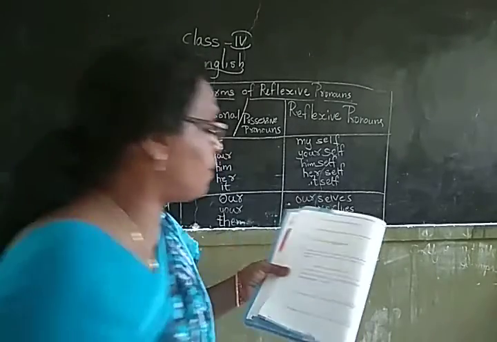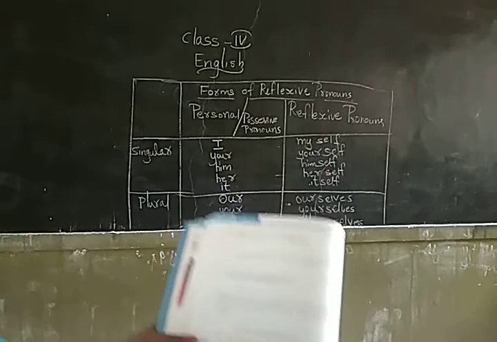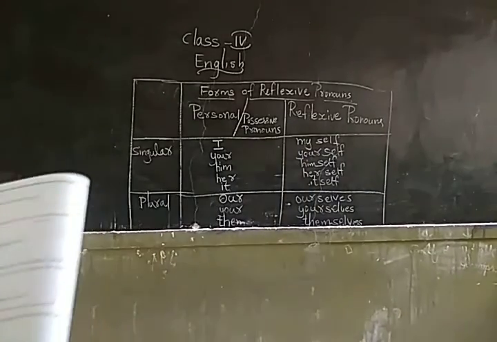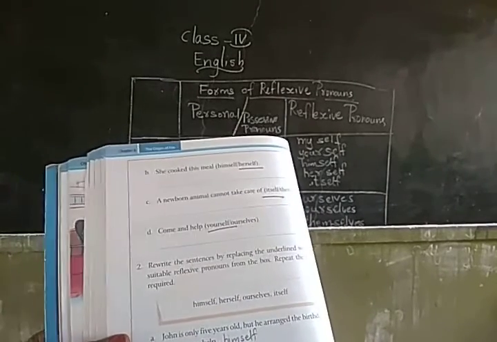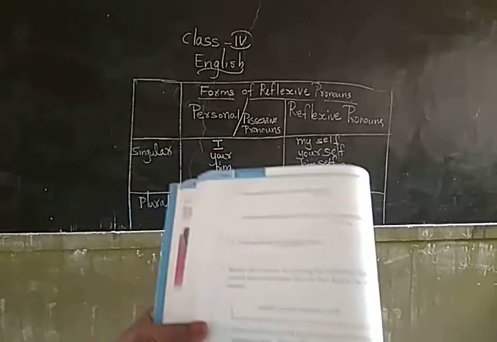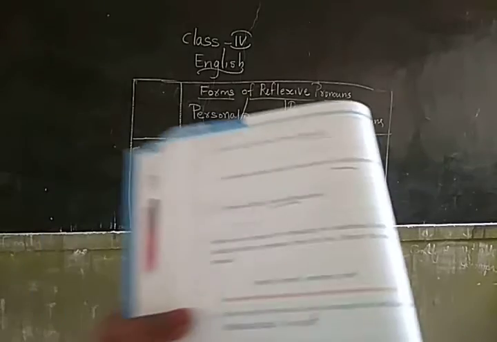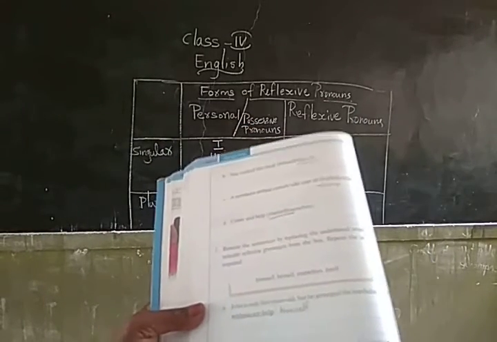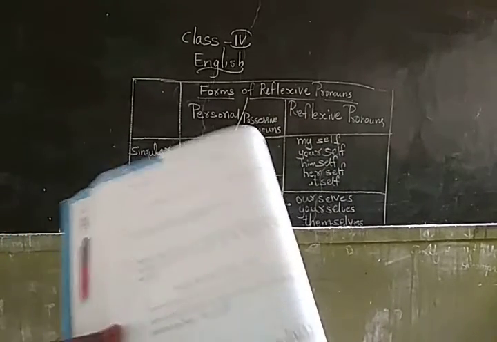Rewrite the sentences by replacing the underlined words with suitable reflexive pronouns from the box. Repeat the words required. See that you take the help of the words in the helping box and complete the underlined words. Page number 94. John is only 5 years old, but he arranged the birthday party without any help: himself. The young girl wanted to wear the jewelry by herself. So on her own means herself.